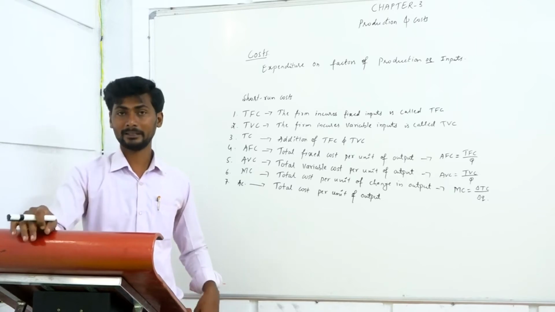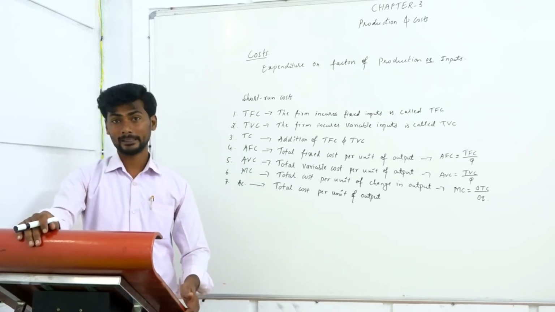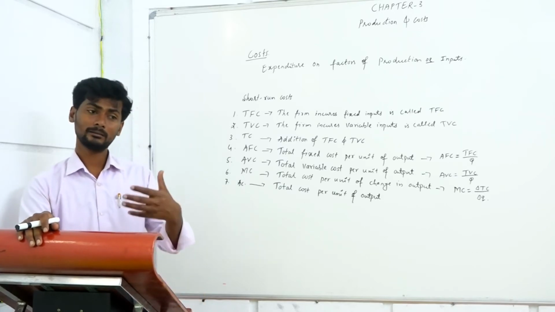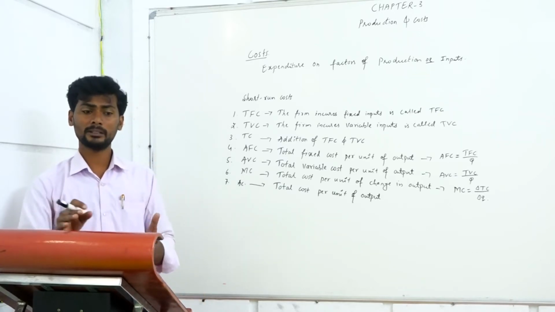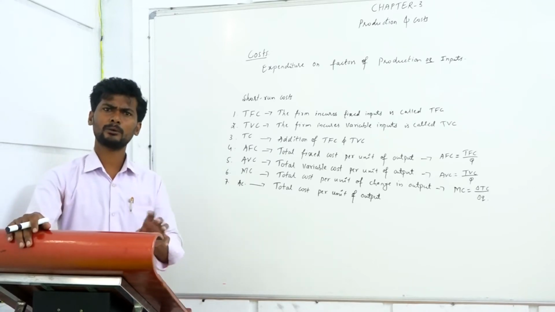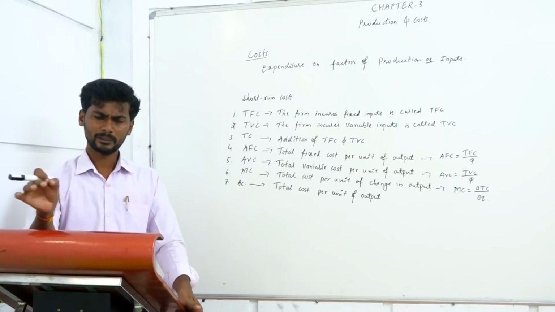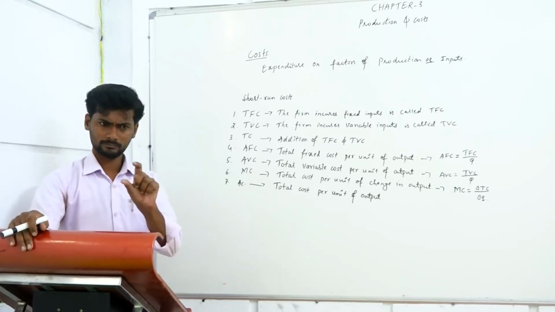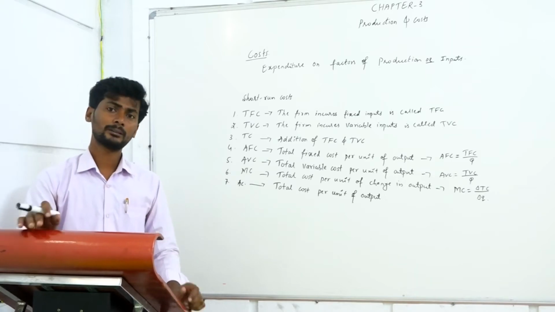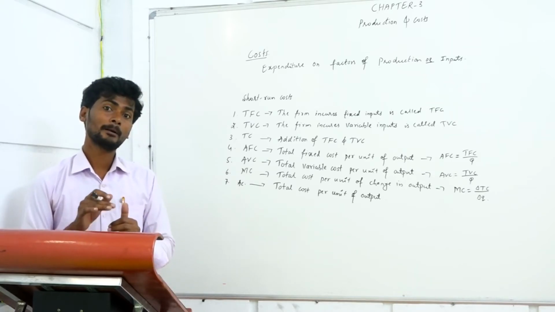Salary of permanent employees is known as a fixed factor. It will not change over a period of time. It will change after a certain point of time, but for a particular time period the salary of permanent labor will not change. So that is called fixed cost.